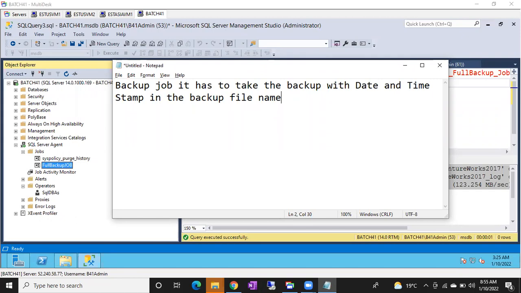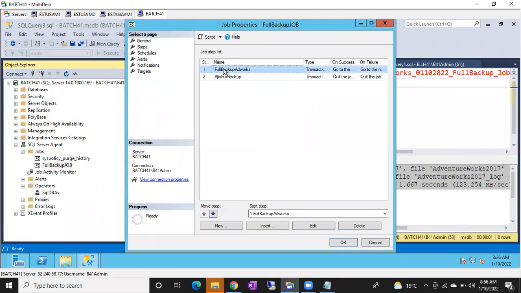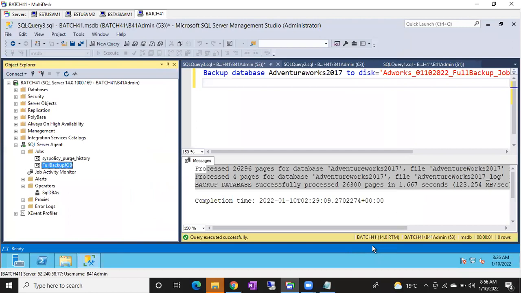Just type like this in Google. You will get the first website. Copy and paste it. Create a job and keep that script in that job. Just go to the steps, and whatever script you got, paste it here. Control, just delete the existing text and paste it here, click OK and run that job. Check that backups are running with the date and timestamp.